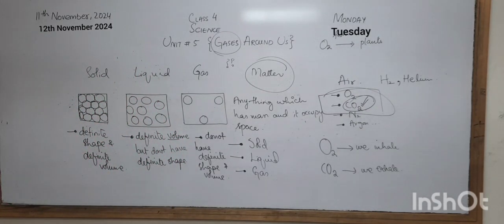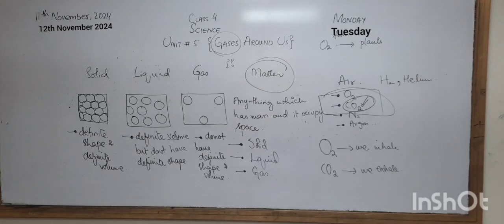Okay, so we have to grow more and more trees in order to make our earth pleasant and calm and fresh, so it can give more oxygen to us and we can feel good.